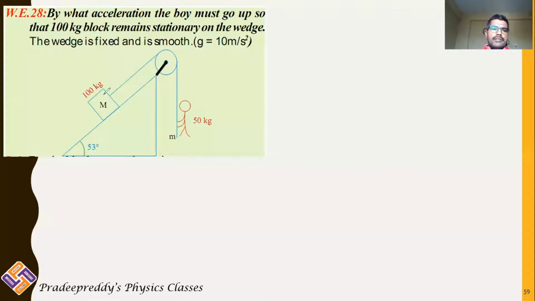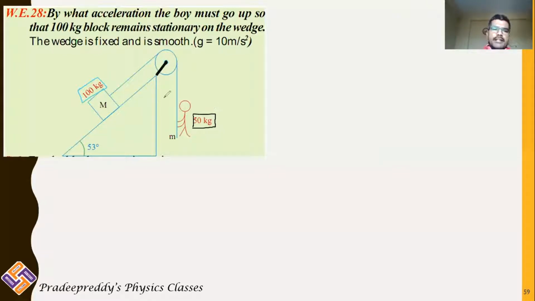The mass of this block is 100 kg, and in order to keep this block stationary, with what acceleration should the 50 kg person accelerate upward? That is what you are asked in the question.